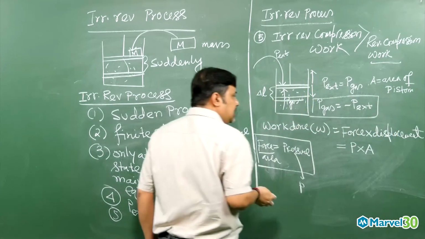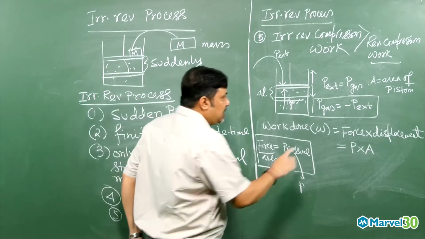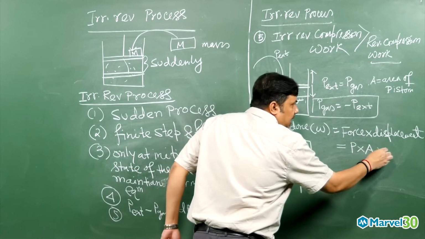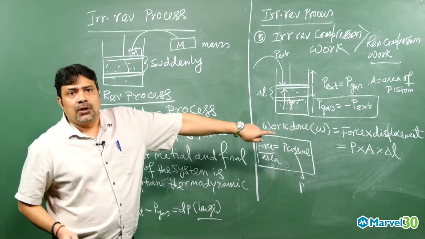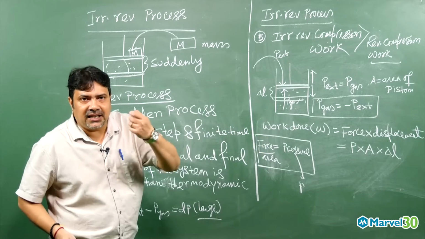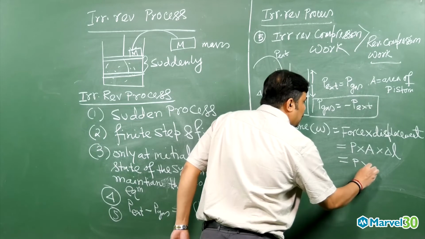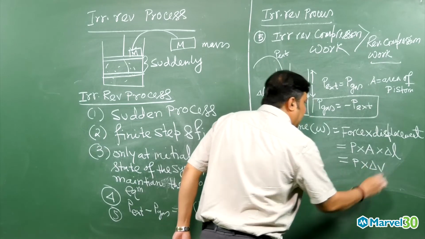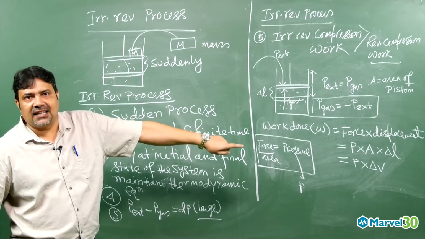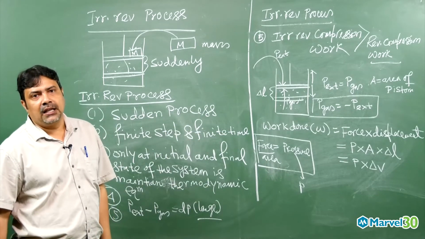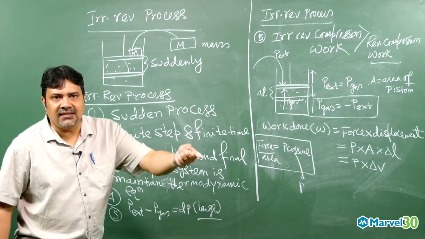And the displacement of the piston is delta L. So the work is pressure into area into delta L. Area into change in length is change in volume, so we can write pressure into delta V. That is why, in the case of gases, work done equals pressure into delta V, the volume change, final minus initial, V2 minus V1.